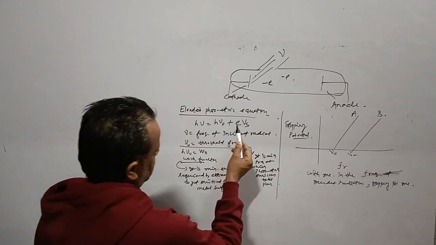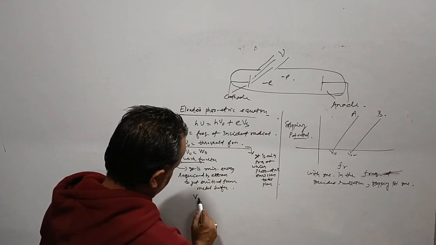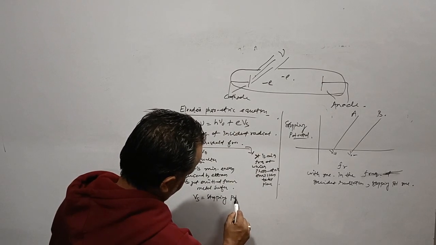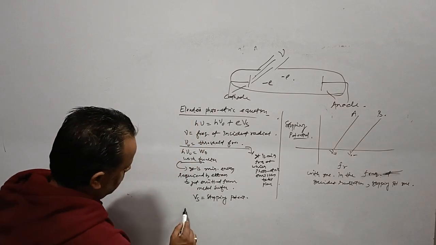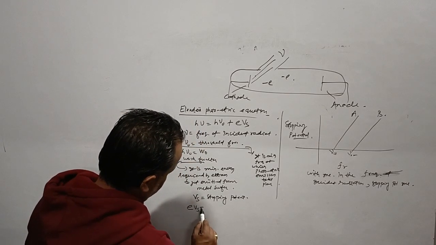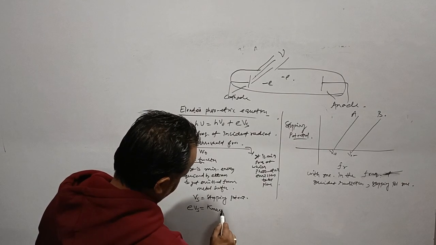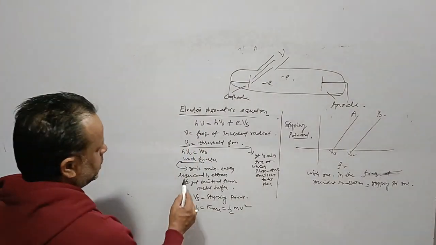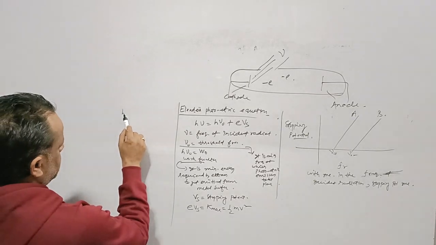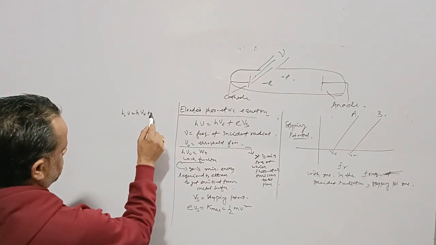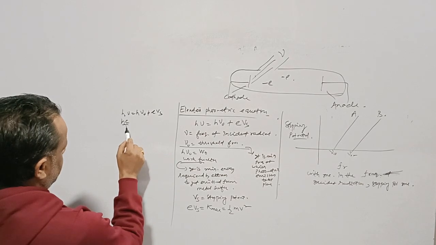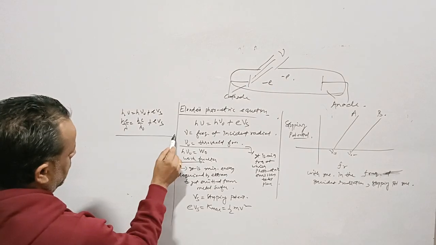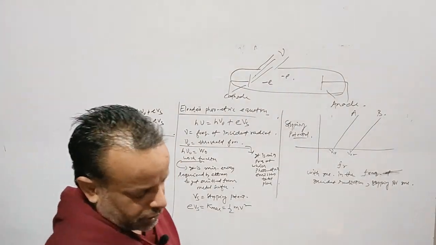Then we have eVs, where Vs is the stopping potential. eVs is also equal to the maximum kinetic energy, that is half mv square. This can be written as h nu equals h nu naught plus eVs. It can be written in terms of wavelength also: hc by lambda equals hc by threshold wavelength plus eVs. And we can do various numericals based on it.